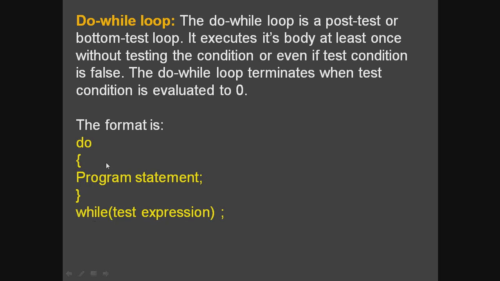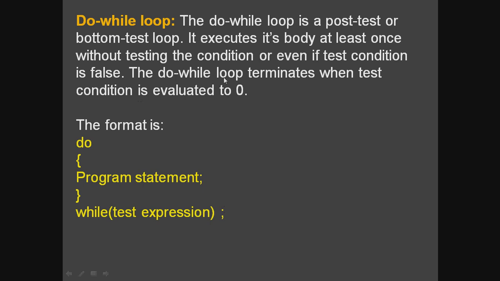It will execute the body of the do loop at least once. If there is a formula or a cout, it will display or execute it at least once, even if the while test expression turns out to be false.